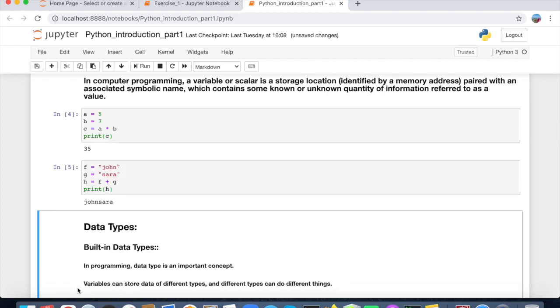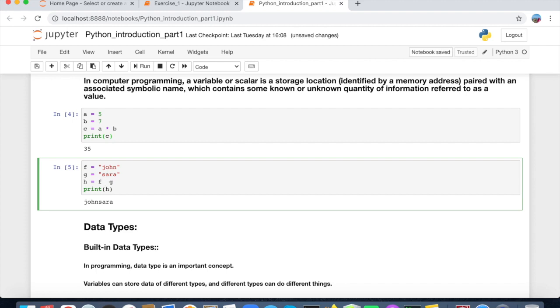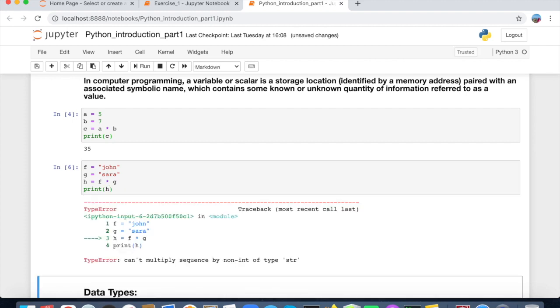What is the result? John and Sarah. It's really awesome. In computer programming, we can also add names. It's quite funny, but it's nice. We can do multiplication here, which shows us an error, because numbers can be multiplied, but names cannot.